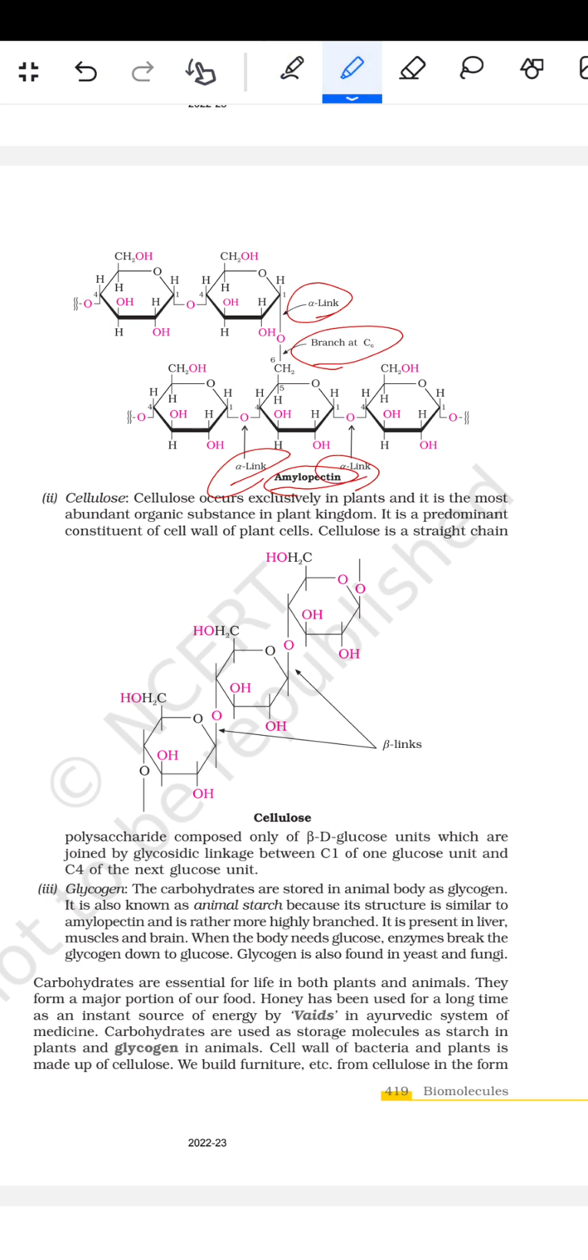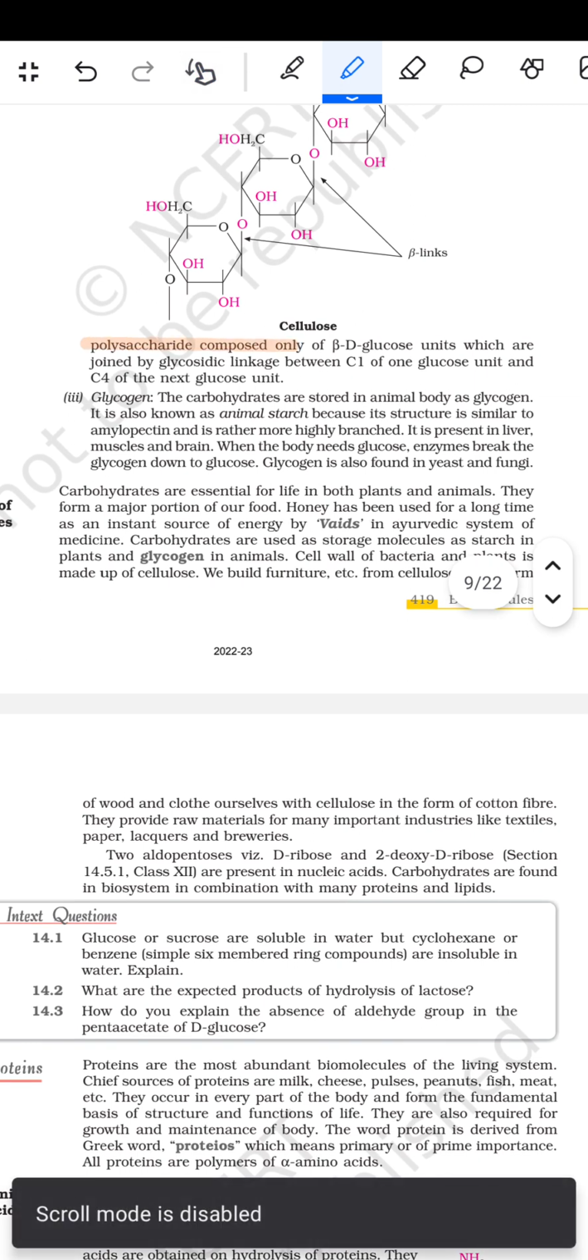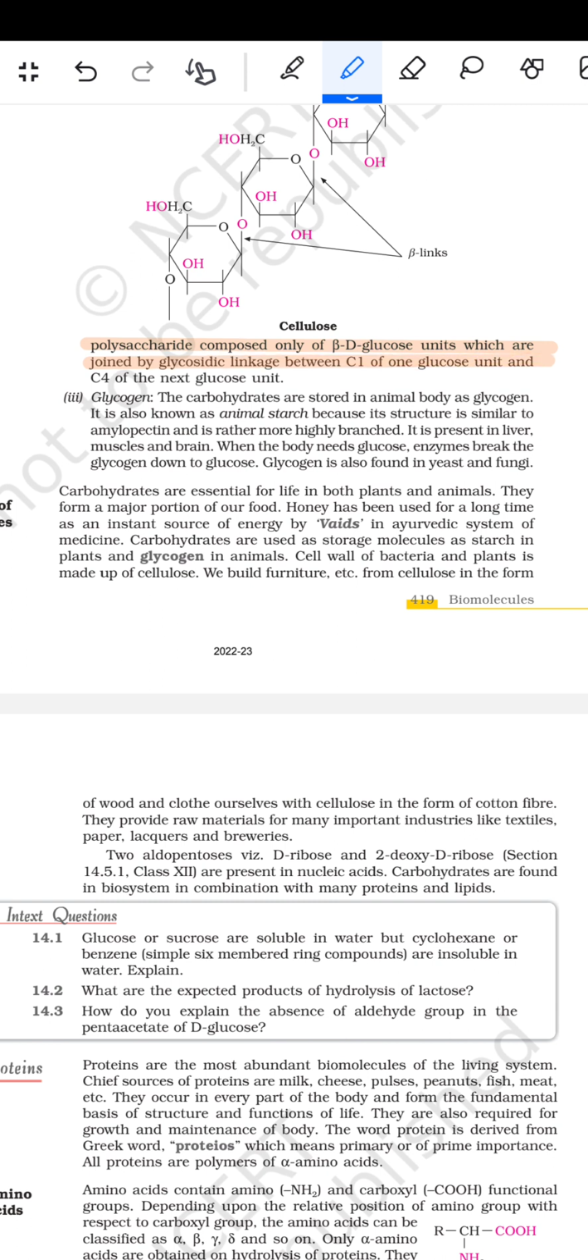Cellulose occurs exclusively in the plants and it is the most abundant organic substance in the plant kingdom. It is a predominant constituent of the cell wall of the plant cells. Cellulose is a straight chain polysaccharide composed of only beta D glucose units which are joined by the glycosidic linkage between the C1 of one glucose unit and the C4 of the next glucose unit.